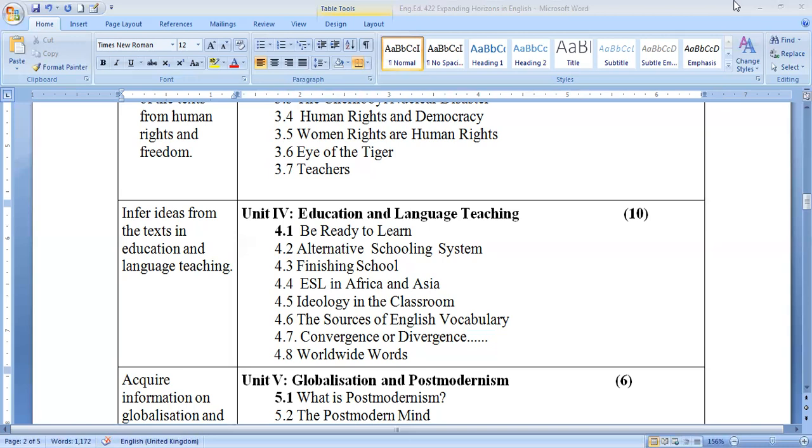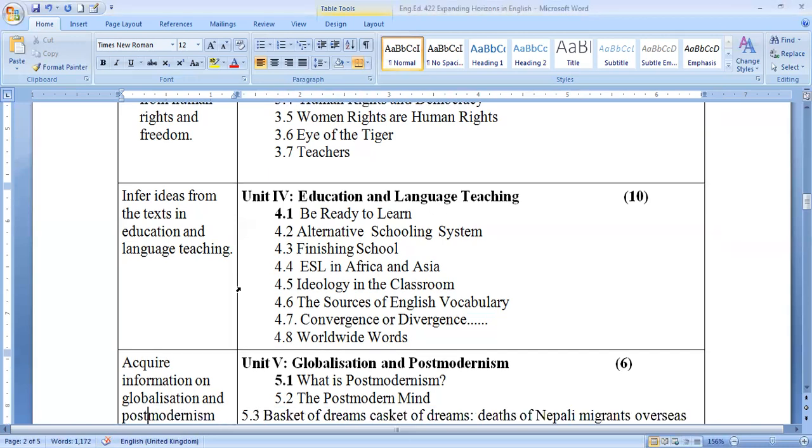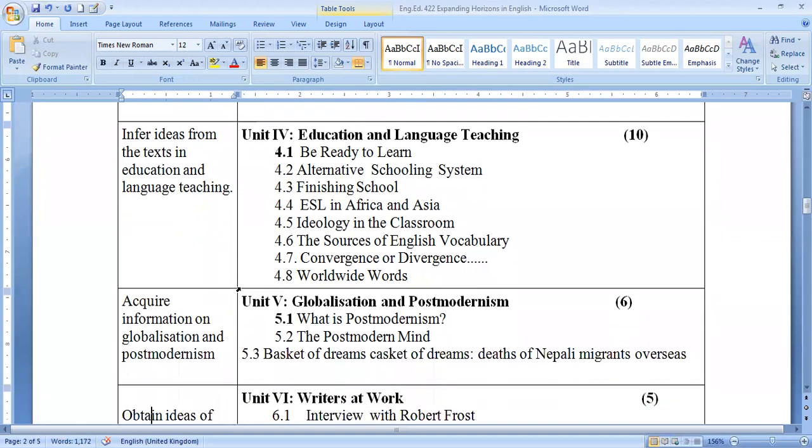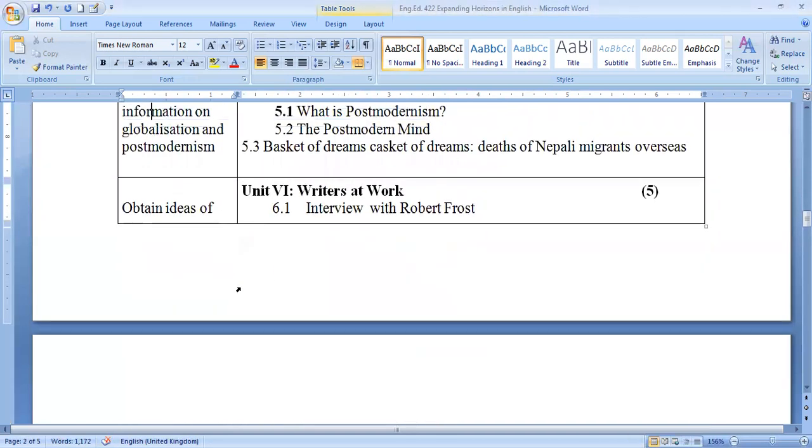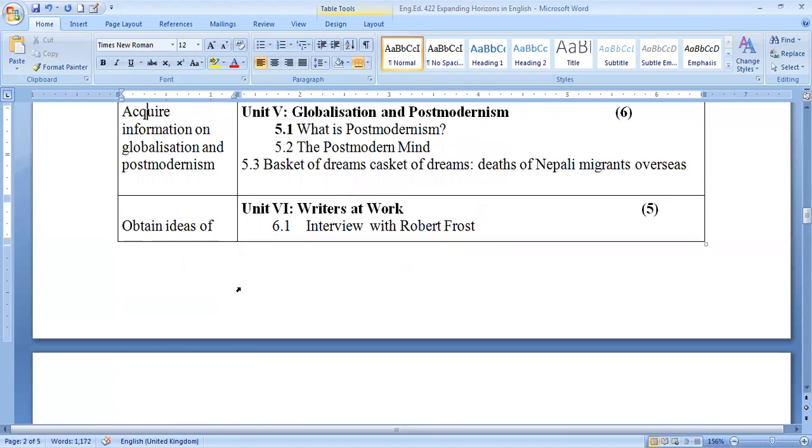Then in unit 5, students have to learn the topic globalization and postmodernism. Under this topic, students have to learn what is postmodernism, the postmodern mind, basket of dreams, casket of dreams, death of Nepali migrants overseas. Students have to learn these under globalization and postmodernism.